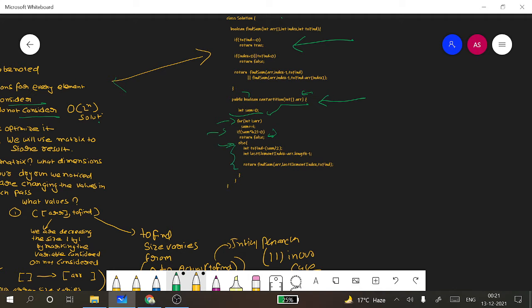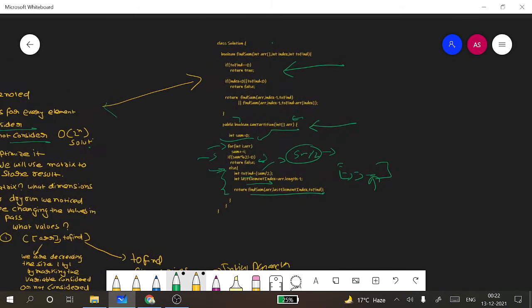What will be the remaining calculation? The remaining calculation would be simply the sum by 2, which is our toFind variable, and the last index, which is array.length minus 1, the last index of the array in which we are having the elements. So we'll be calling this findSum method.